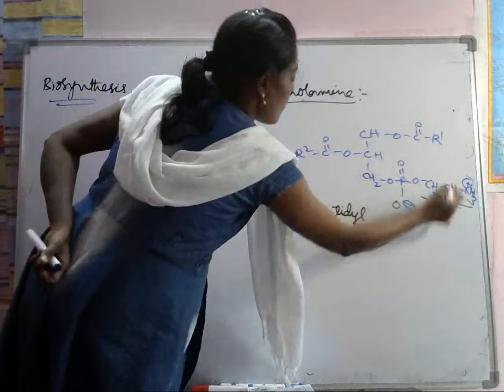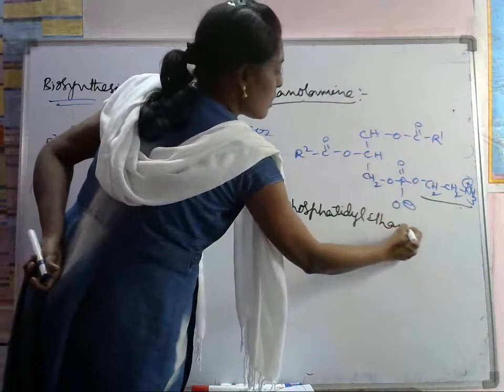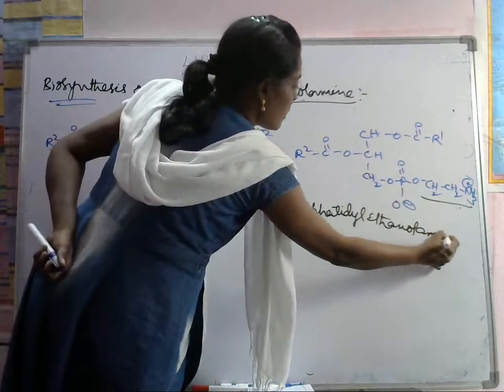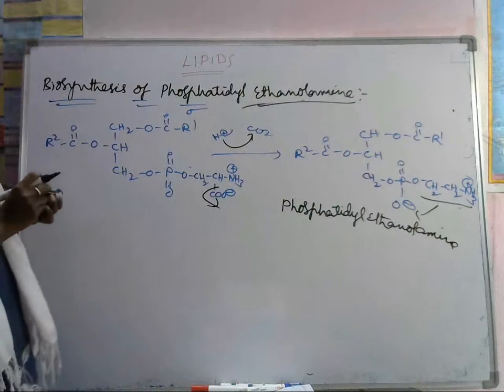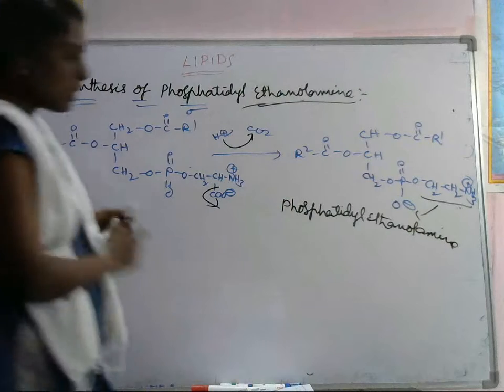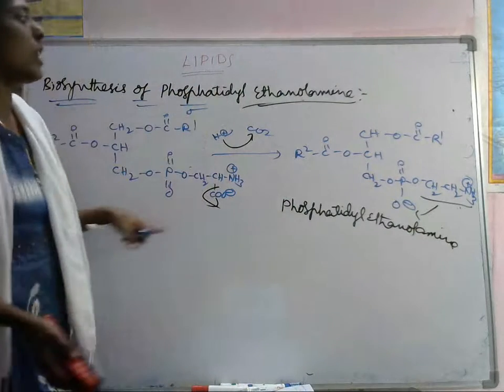This is called ethanolamine. Okay, ethanolamine, so that's why it is called this. Next, phosphatidylcholine is there. This is phosphatidylethanolamine.